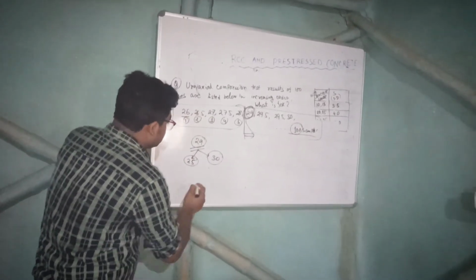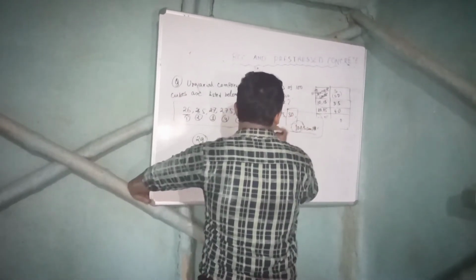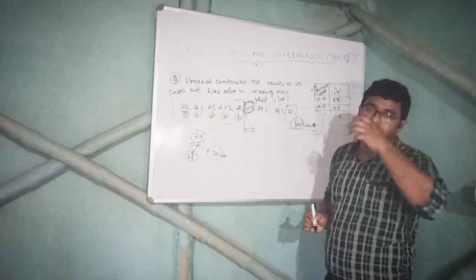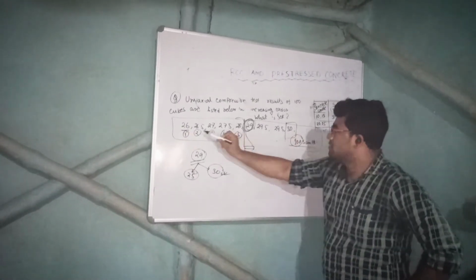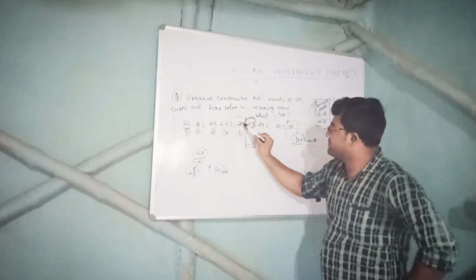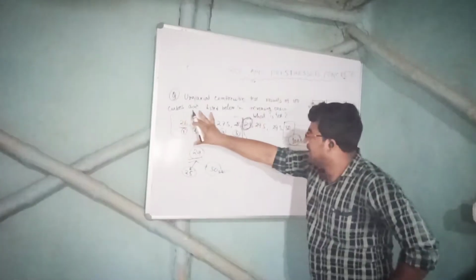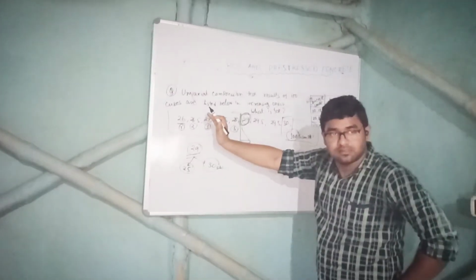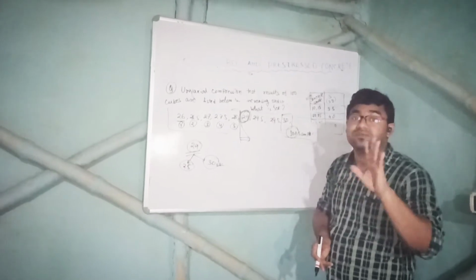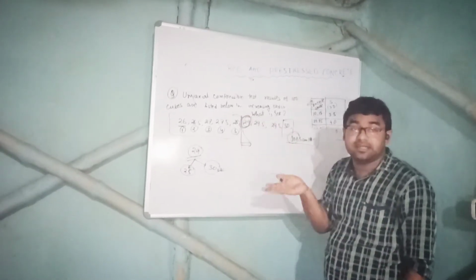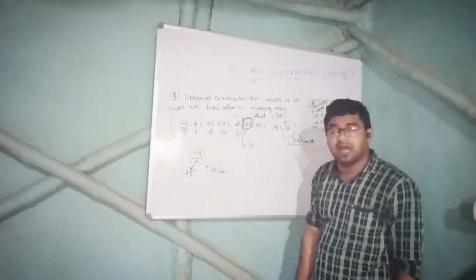Now, suppose I am considering this one. Suppose the answer is 30. Now, 1, 2, 3, 4, 5, 6, 7, 8. 8 specimens have strength less than this. Right? But what is the definition? Not more than 5%, that is 5 out of 100. Here, 8 out of 100 are falling below 30. So 30 can't be our answer.